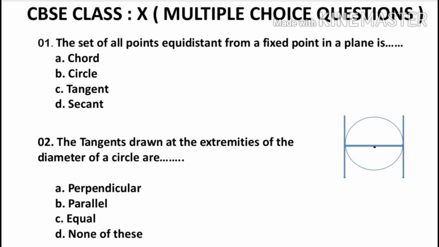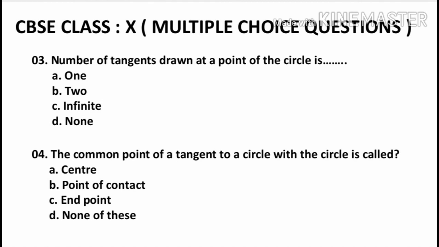Question number 2, the tangents drawn at the extremities of the diameter of a circle are. In this figure, there are two diameters drawn through their extremities and both will be parallel to each other. So the correct answer of this question is parallel. The tangents drawn at the extremities of the diameter of a circle are parallel. Now come to question number 3. The number of tangents drawn at a point of a circle is. You know very well that one and only one tangent can be drawn through a point of a circle. So the answer is 1.